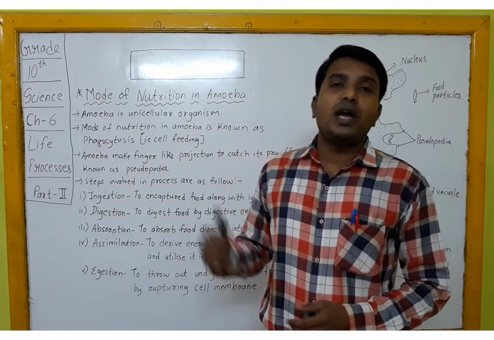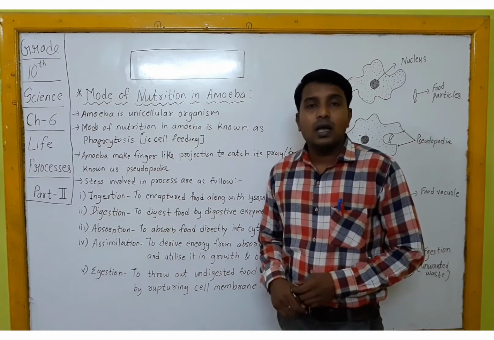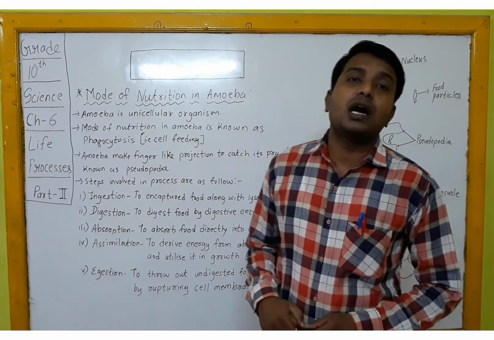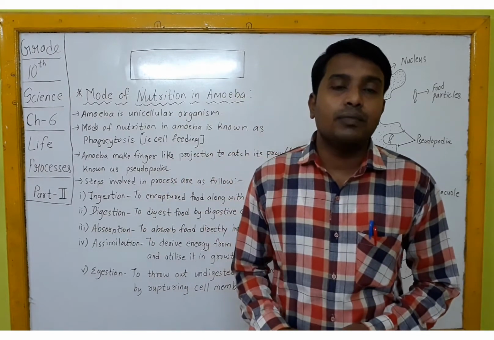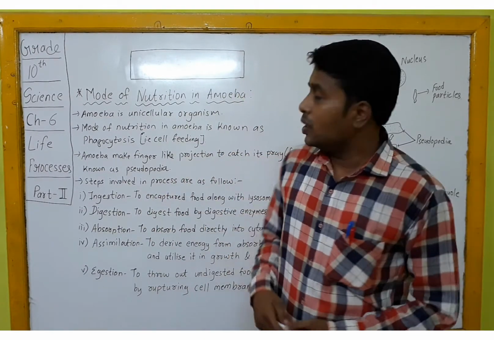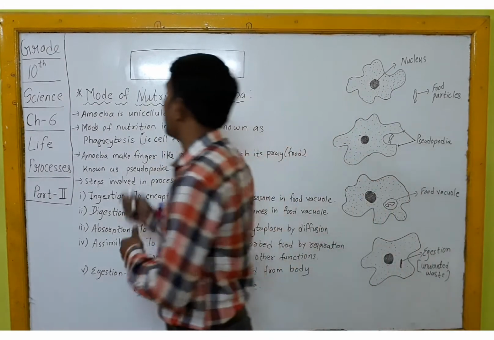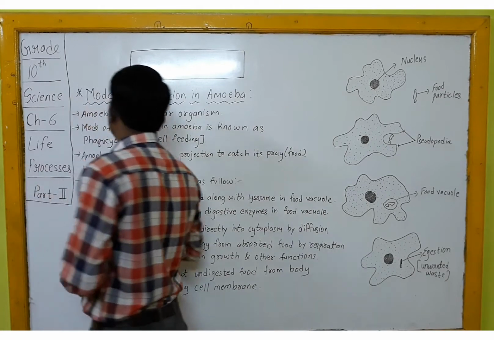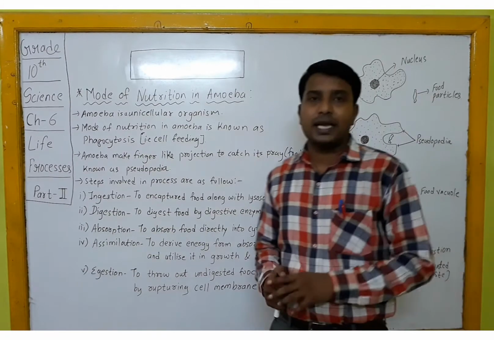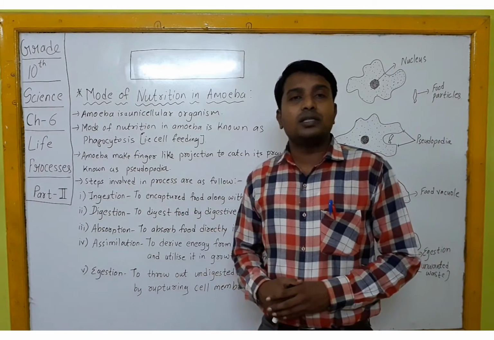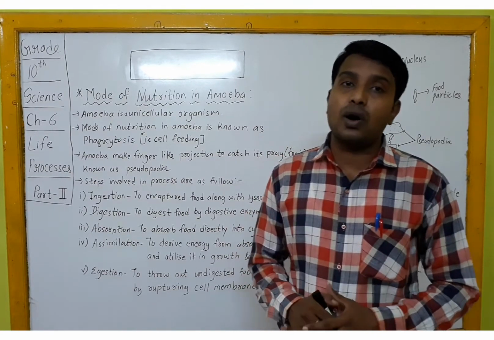Today we are going to start our new topic, mode of nutrition in amoeba. That means how unicellular organisms like amoeba follow the nutrition process, that we have to learn today. You can see on the board I have written, first point: amoeba is a unicellular organism. It is made of only one cell. Amoeba-like organisms are made of only one cell. That's why they are known as unicellular organisms.